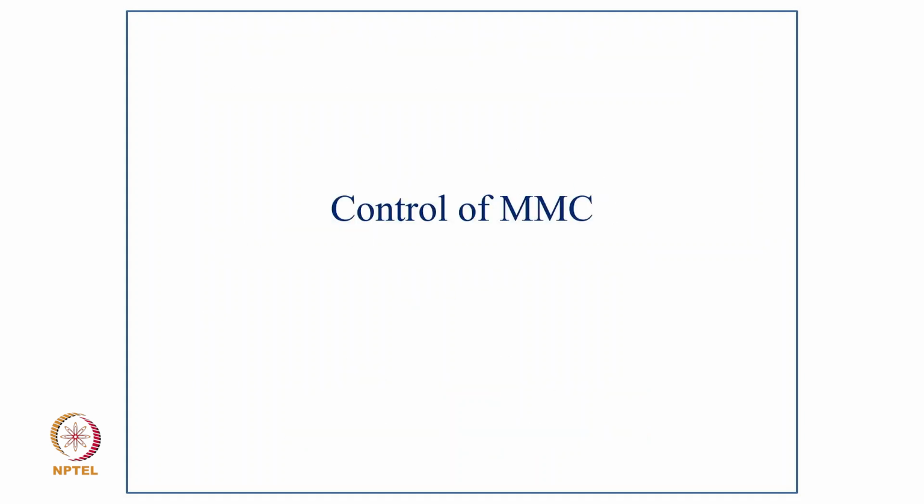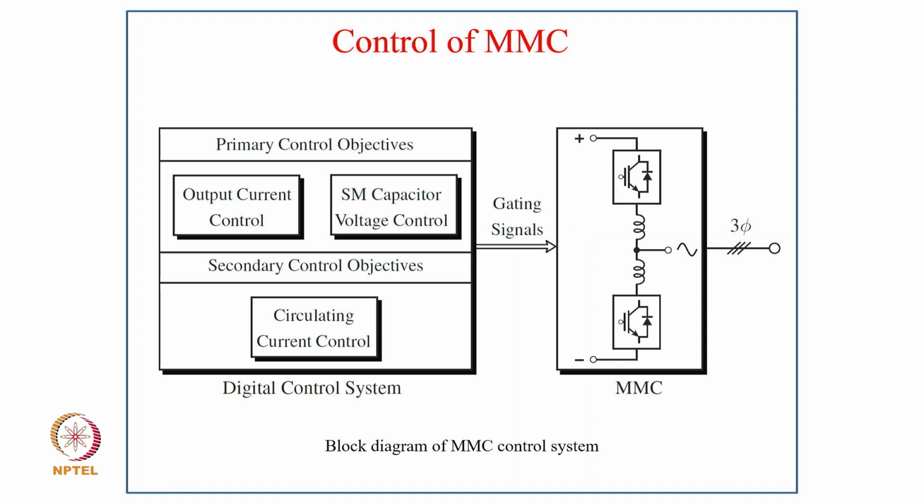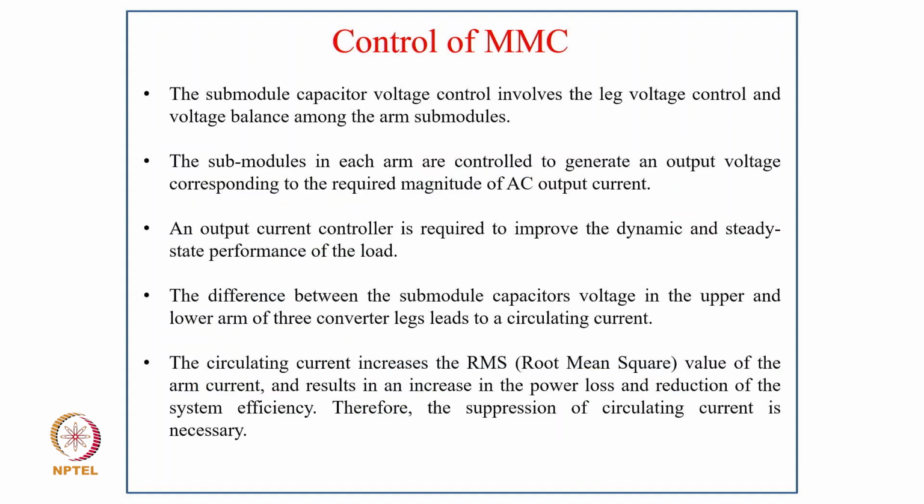Now coming to control of MMC. Here is the block diagram of control of MMC. We have primary objectives, that is output current control and SM capacitor voltage control, and a secondary control objective, which is circulating current control, and that is decided by the digital control system. The gating signal goes to the MMC. The submodule capacitor voltage control involves the leg voltage control and voltage balance among the arm submodules, and the submodules in each arm are controlled to generate an output voltage corresponding to the required magnitude of AC output current. An output current controller is required to improve the dynamic and steady state performance of the load.